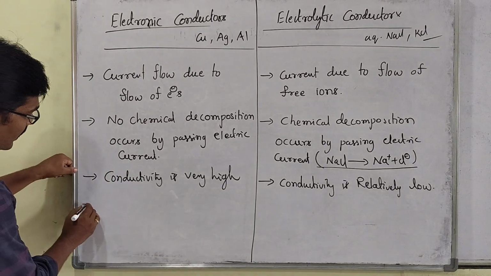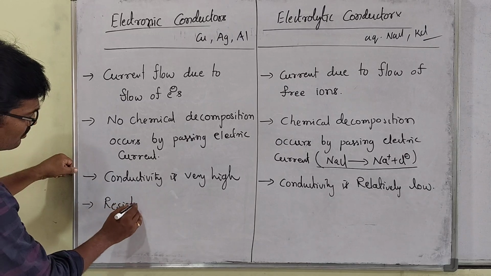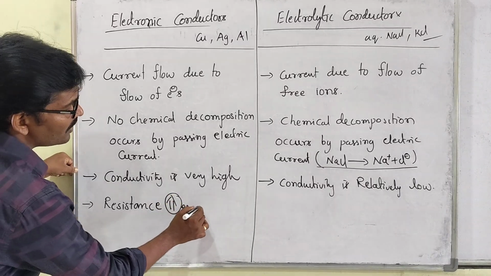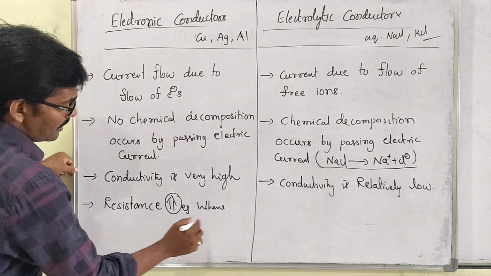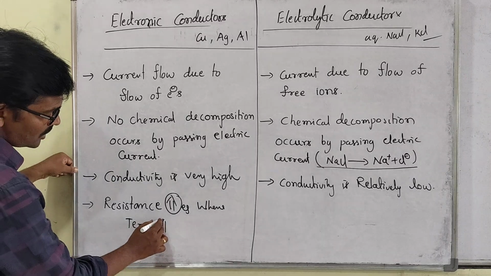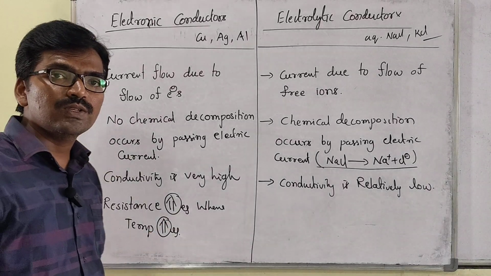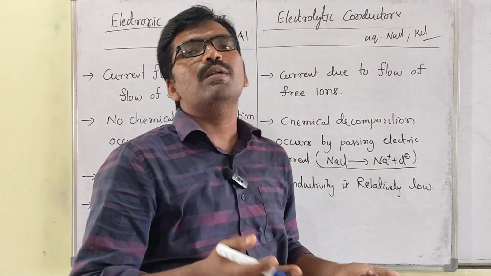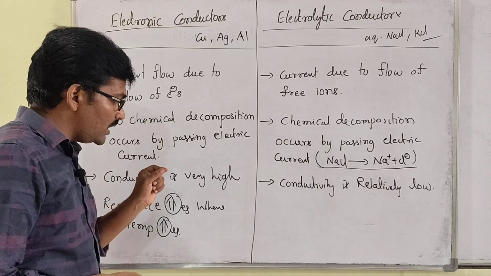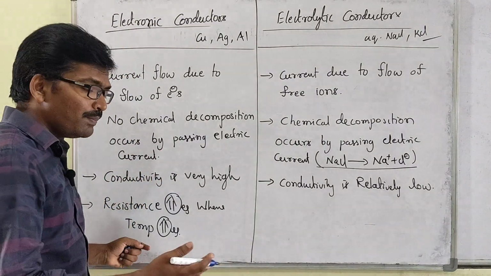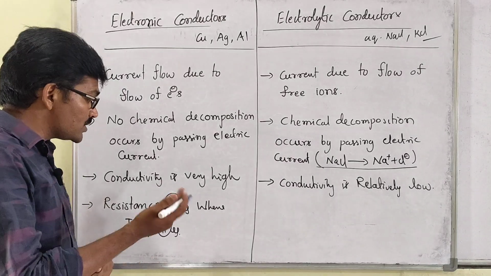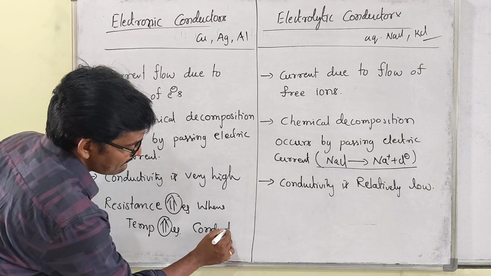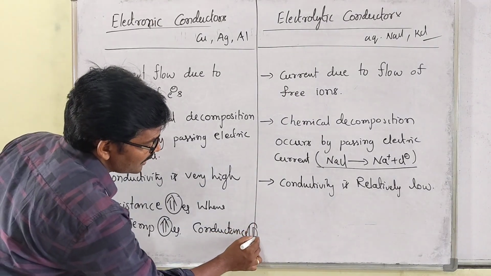Resistance increases when temperature increases. What is resistance? Resistance is nothing but the opposing force to the current. When current flows, opposing the current is what we call resistance. In a metallic or electronic conductor, if temperature increases, resistance increases. If resistance increases, it means conductance decreases. Conductance decreases. Understand, my dear students?